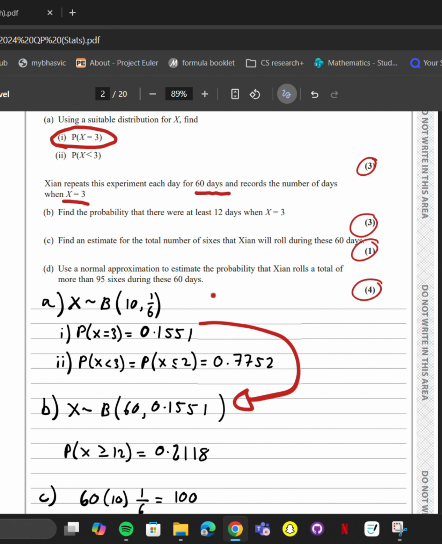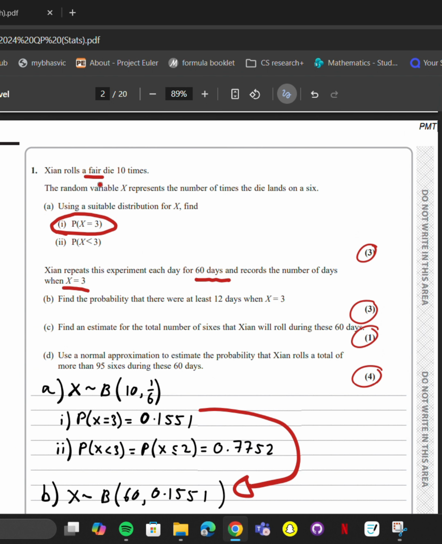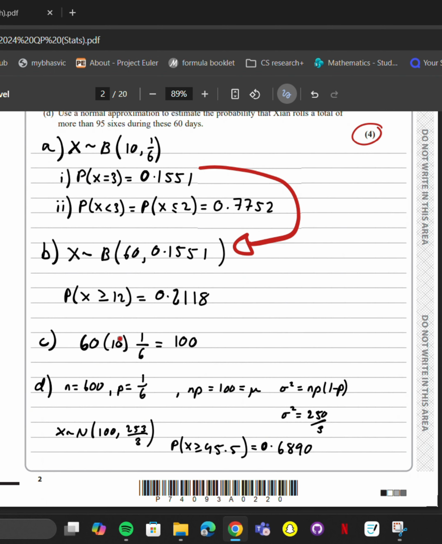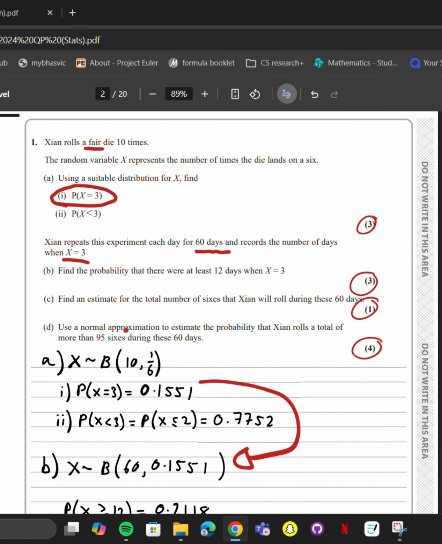Part C is just a nice question. Find the estimate for the total number of sixes that whatever his name is will roll during the 60 days. We know he rolls a die 10 times per day and he does the 60 days. So we're doing 60 times 10 for the number of dice he rolls. And the number of sixes, the expected value, is going to be whatever the number is here divided by 6, because there's 6 numbers it could land on. It's just 100.